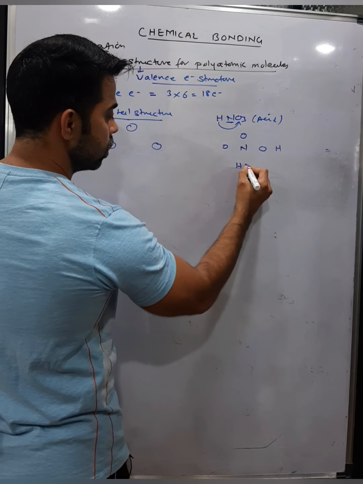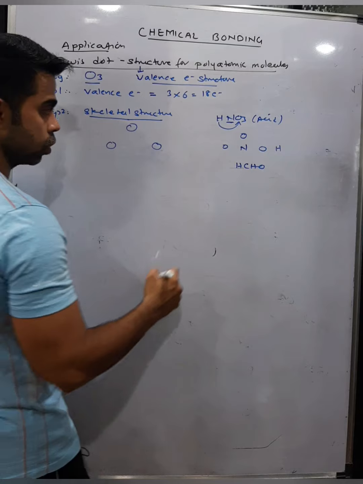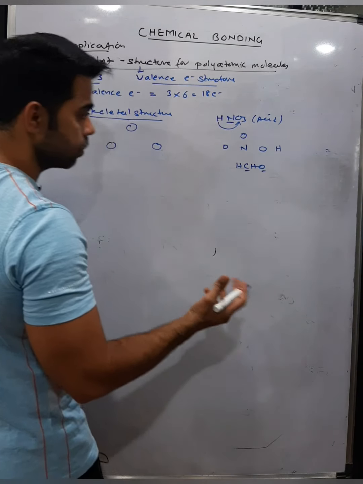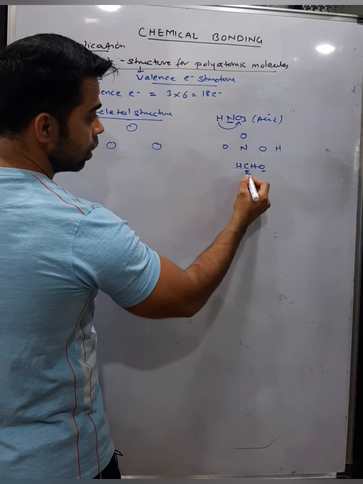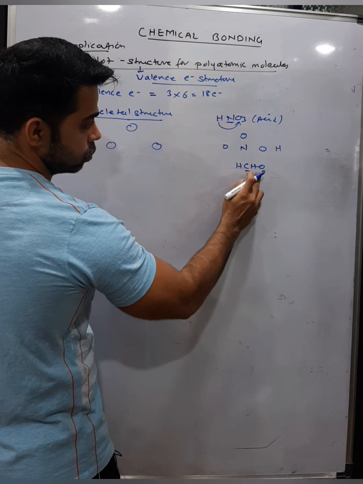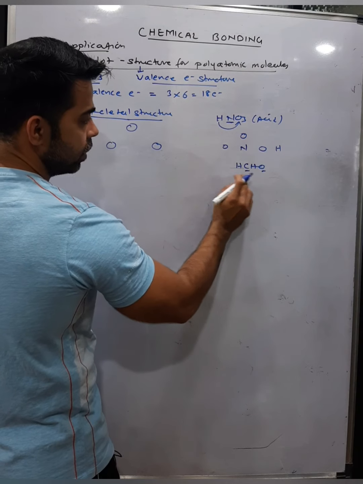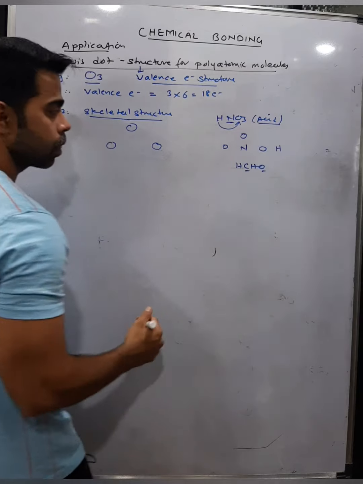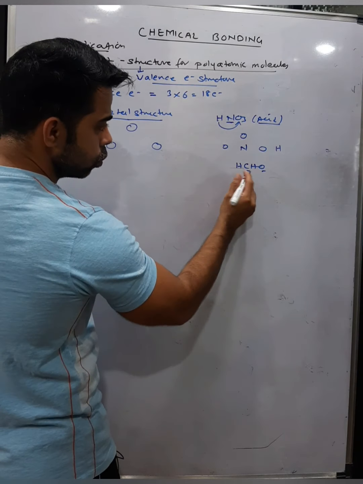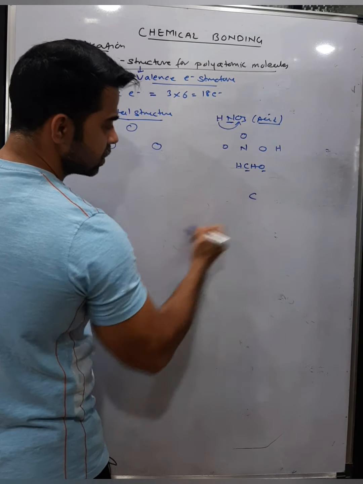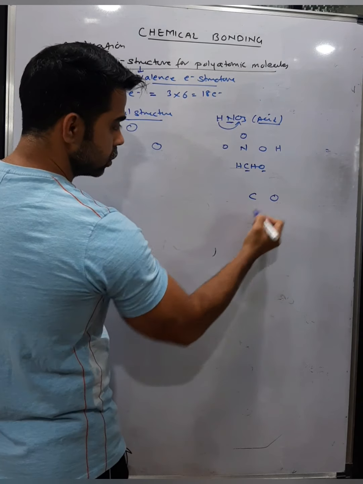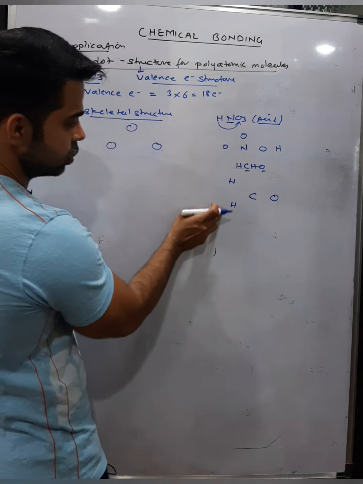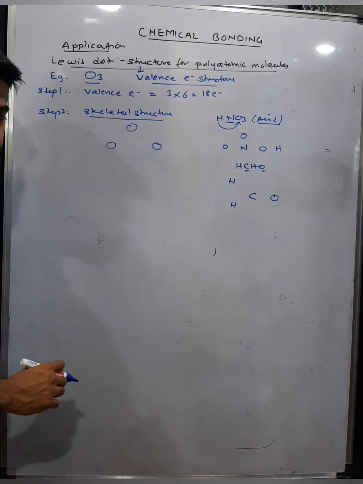For example, if I give you HCHO, formaldehyde. You're leaving hydrogen, you have carbon and oxygen. Now it's not an acid basically. So in the skeletal structure the less electronegative is carbon. You have to forget hydrogen and take all other elements except hydrogen. Here, as I did earlier, I connected H with O because it is an acid. So for this HCHO, you leave hydrogen, so you have CNO. So you write C in the center, surrounded by oxygen. Now it's not an acid, so hydrogens are directly attached to the carbon in this case. That is why H is written separately. It is attached to a carbon.